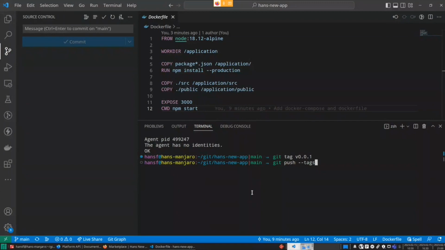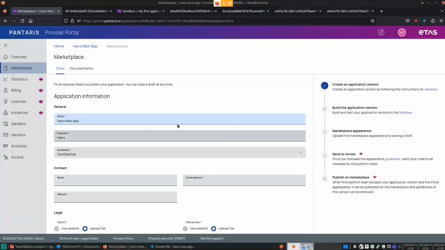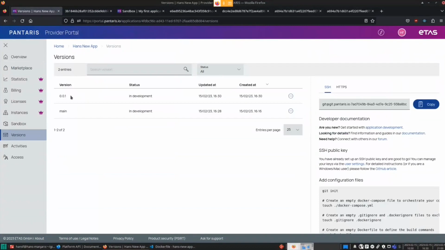And you will get the notice from our backend that the version was created. And if we head over, the page will also know that we now have version 001. You could also delete it and tag it again.